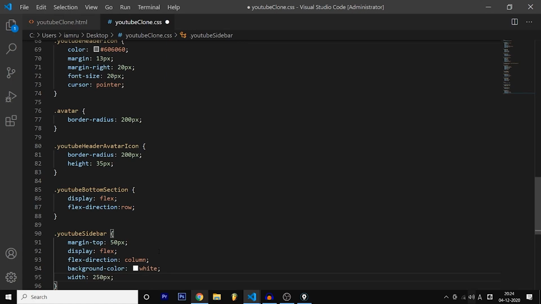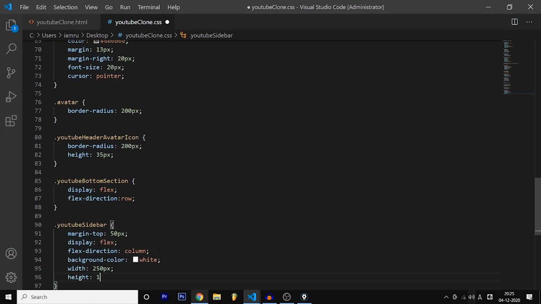So I did not come up with these values just by looking at the screen. I just tested it out. First I kept 100 pixels, then I kept 200 pixels, then 300 pixels, then I reduced to 250 pixels. So it's just trial and error, it comes with experience.